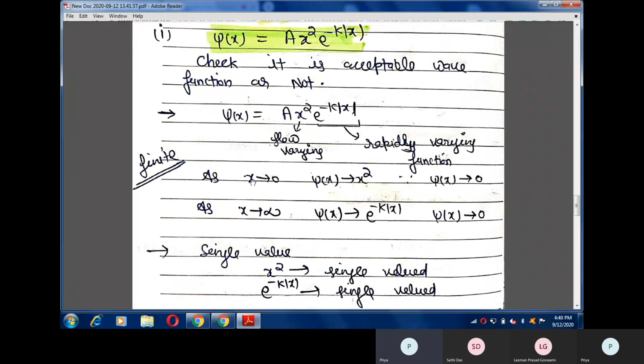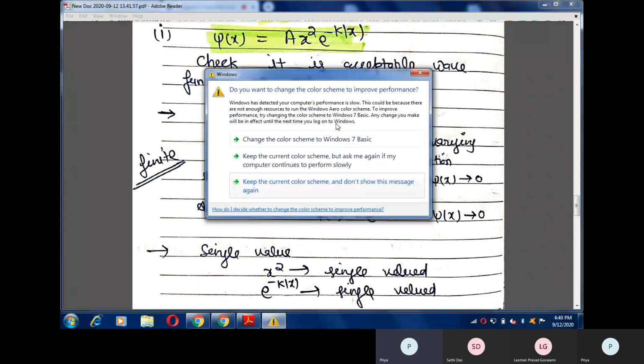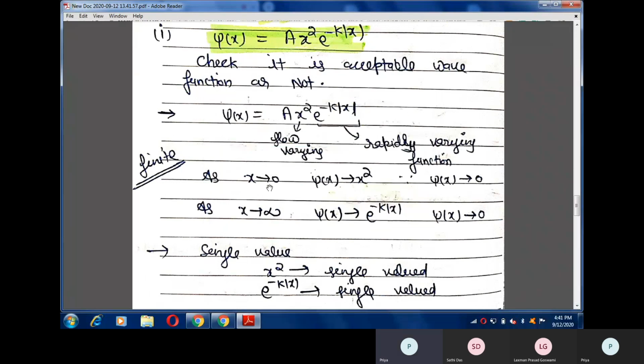So for lower values of x, that is when x tends to 0, our wave function psi of x is going to be x square, and if x goes to 0, then psi of x goes to 0.